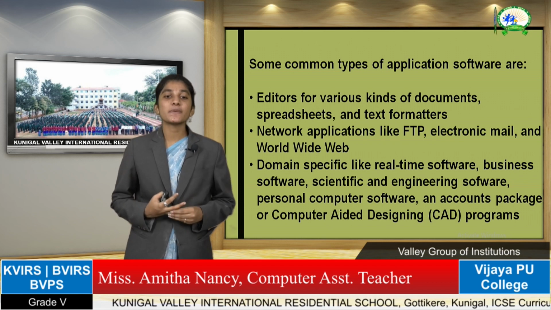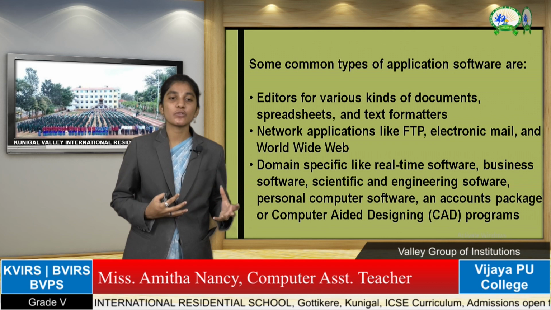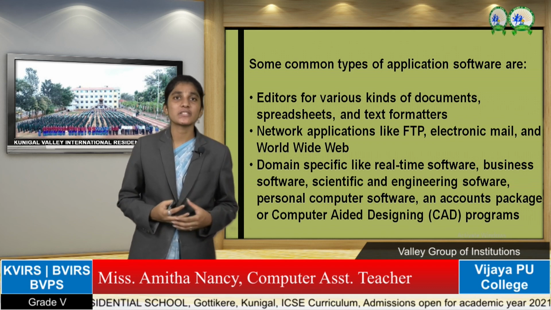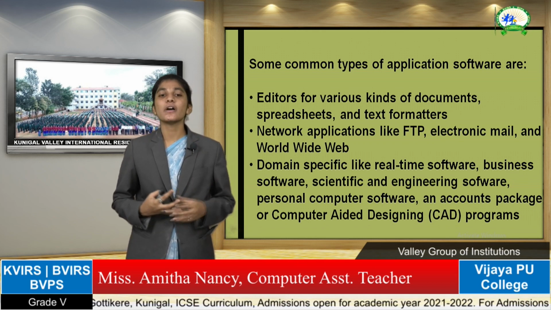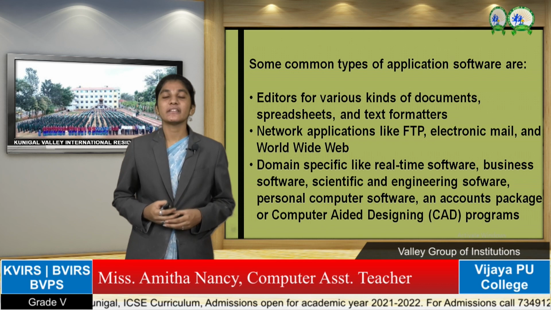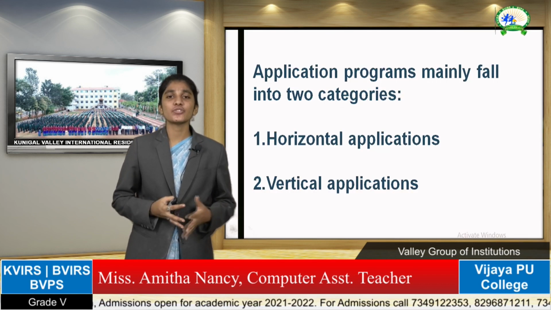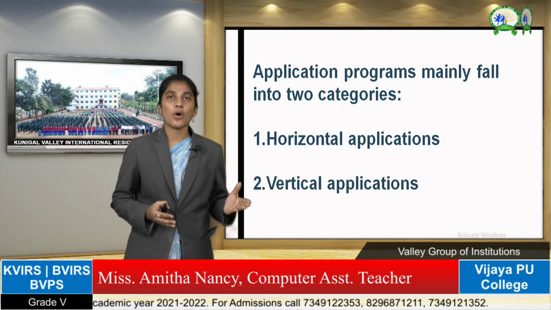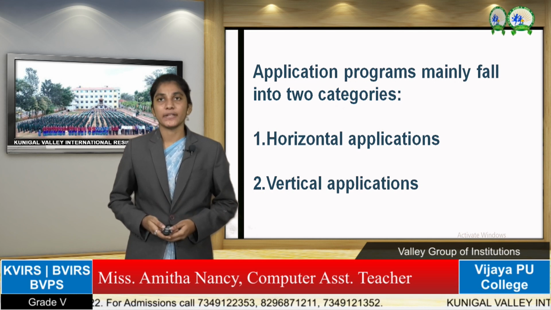Then domain-specific software like business software, scientific software, engineering software, and computer aided design, that is CAD programs. In application software, we have mainly two parts: horizontal applications and vertical applications.